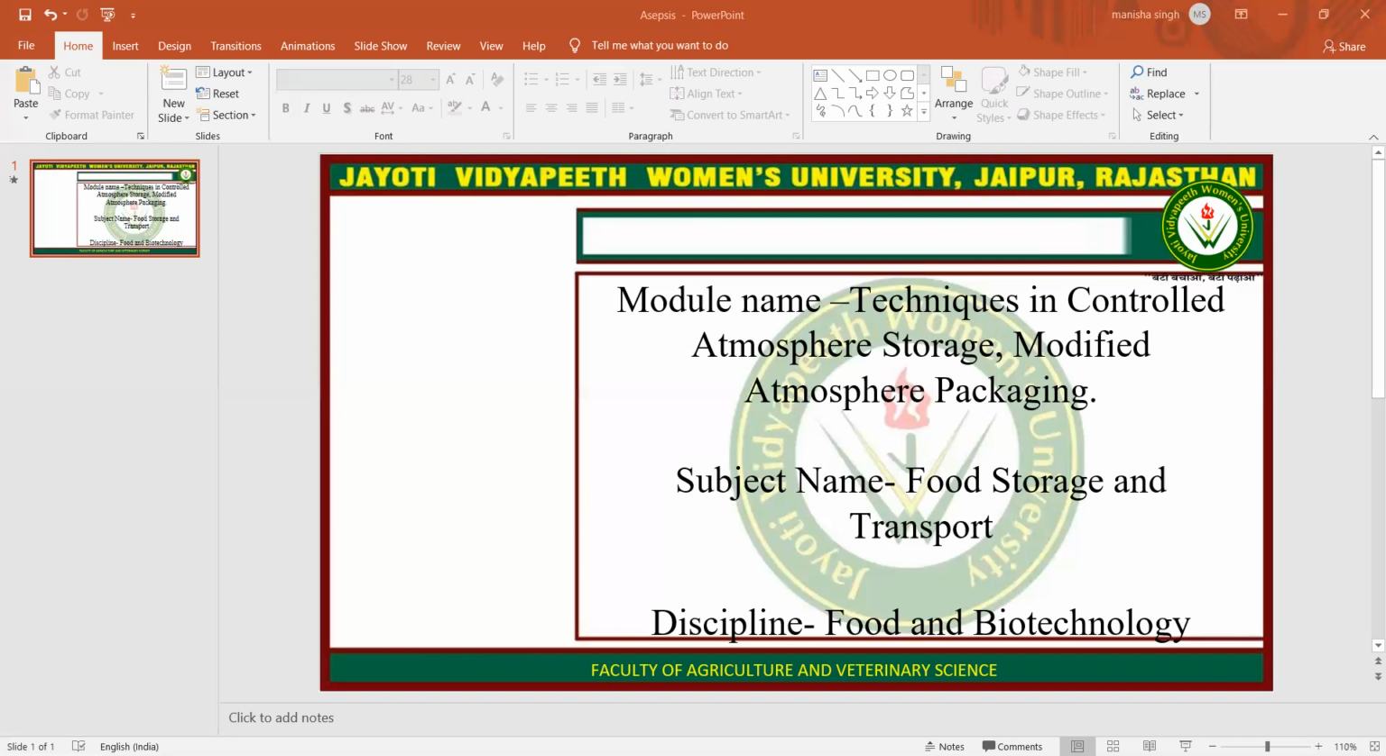For passive modification, the product is packaged with a selected film and the desired atmosphere develops naturally over time, and it takes longer to achieve the desired atmosphere in the package. And active modification involves displacing or removing gases in the package, replacing them with a mix of desired gases, and sealing. Better shelf life is achieved with active modification.